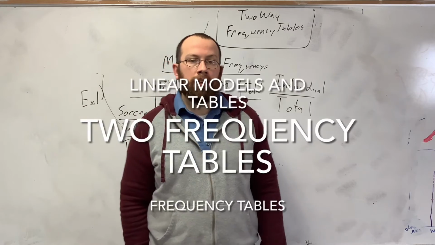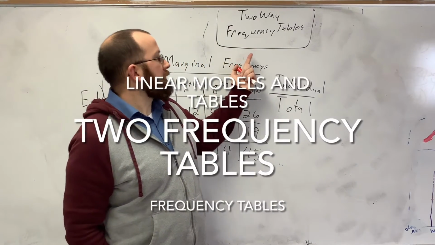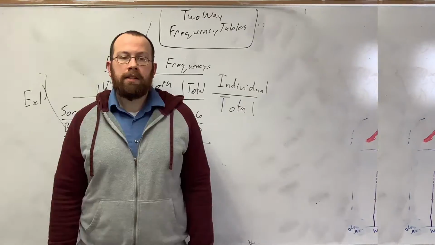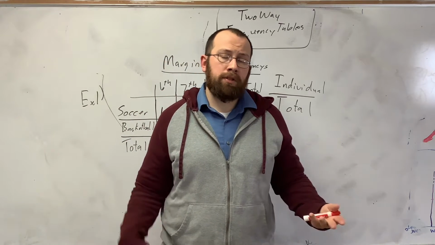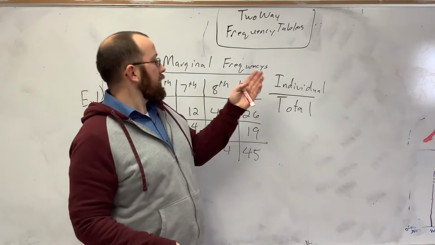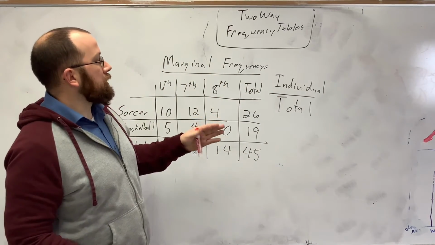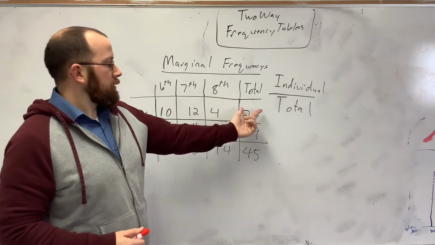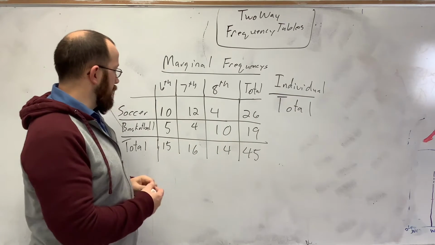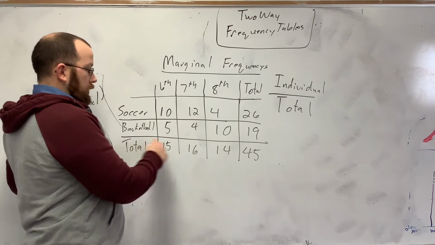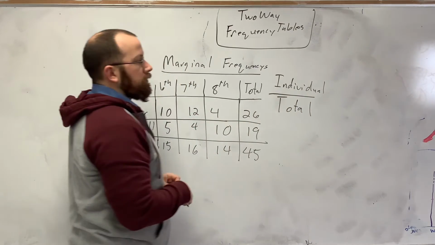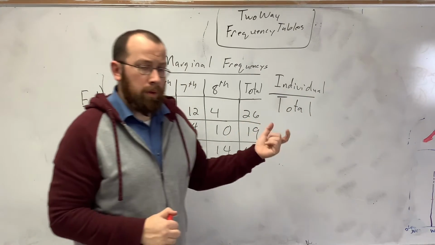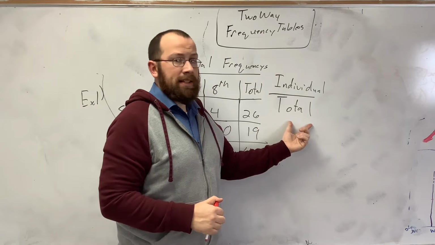Hello, today we're going to talk about two-way frequency tables. Today we're going to focus on marginal frequency. There's marginal and relative frequency. In this case, we're going to talk about marginal frequencies, which, by the name, are the margins. So you're looking at the totals here and here. To find your marginal frequency, it's always an individual item over the total that it's asking for.